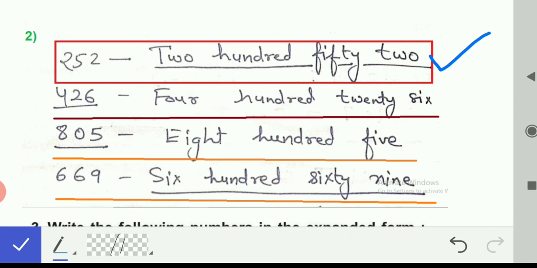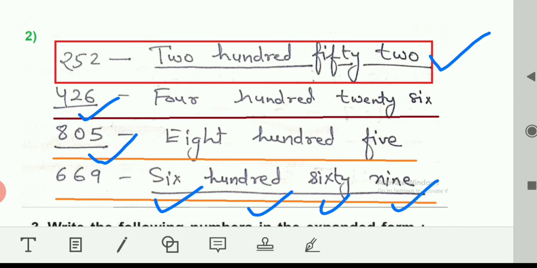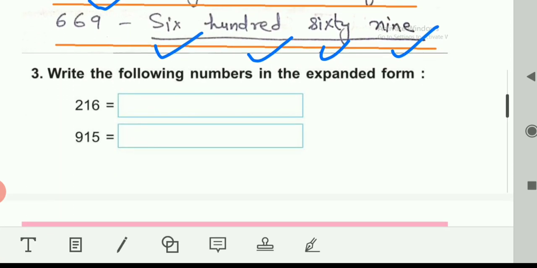If you are making a mistake with any spelling, please write that carefully. Next is 426, and you have to write this. Next is 805. 805 means 0 tens. And the last is 669. Very good.